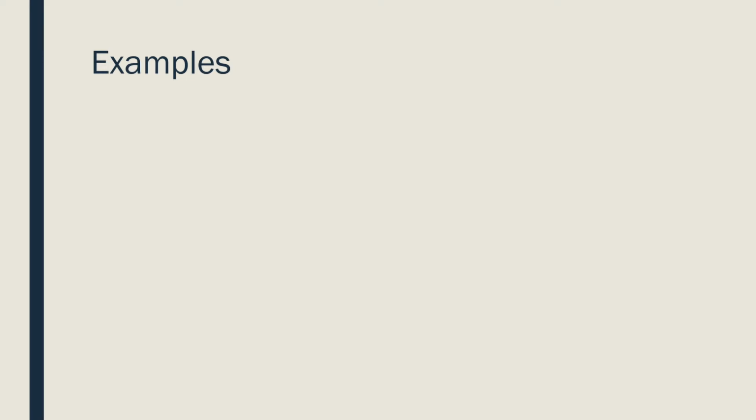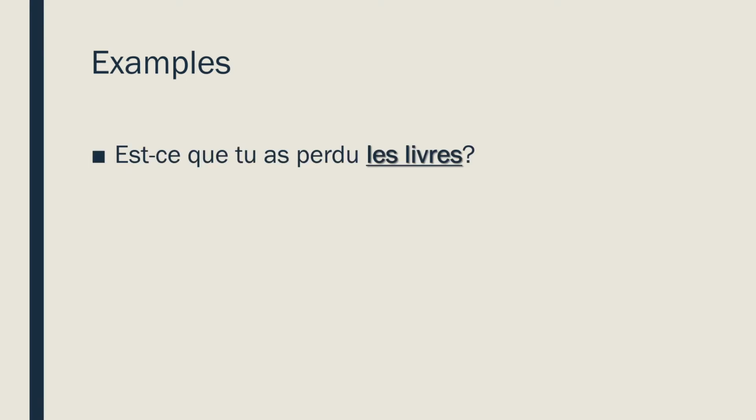All right, I have more examples. Est-ce que tu as perdu les livres? Oui, je les ai perdus. Oh no, what books did I lose? No good. So you'll notice here that les livres is again replaced with the correct number, right? So gender isn't as important with them, just like in English, but you still have to indicate that there are multiple books. So je les ai perdus.